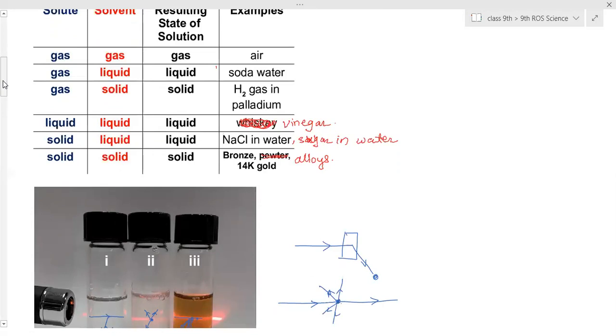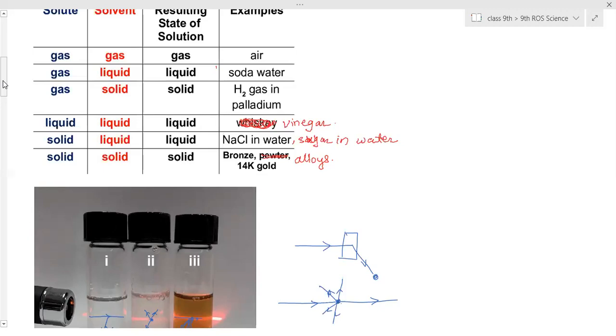Then next, solutions are further divided into saturated, unsaturated, and supersaturated solutions. Now, what do you mean by saturated, unsaturated, and supersaturated solutions? Saturation has reached. That means when we dissolve solute into a solvent, take water and sugar as an example. In one glass full of water, if you dissolve 2 spoons of sugar, can you add 1 more spoon of sugar? Is it possible? Yes, ma'am.